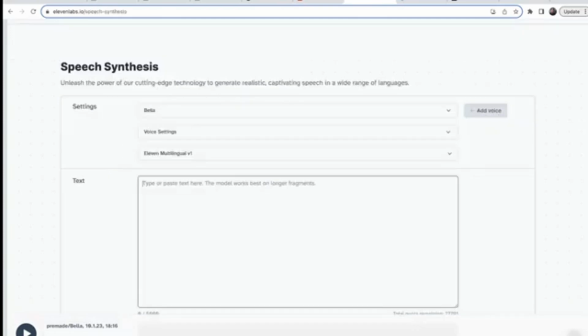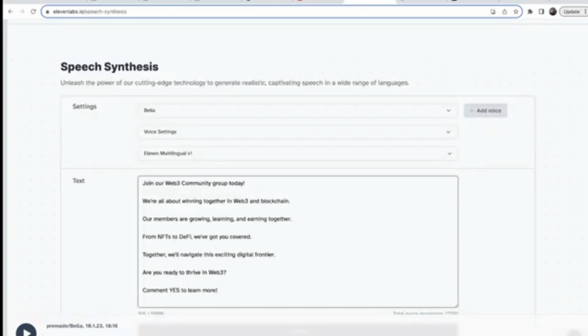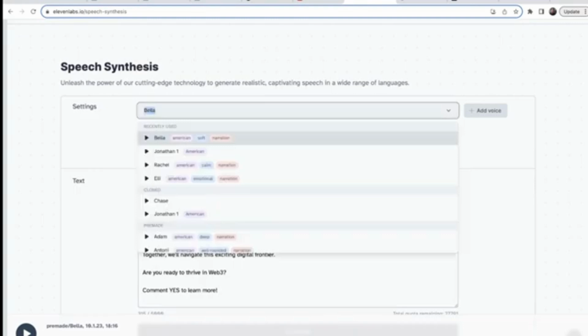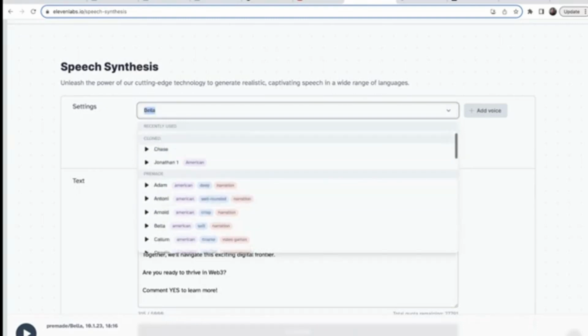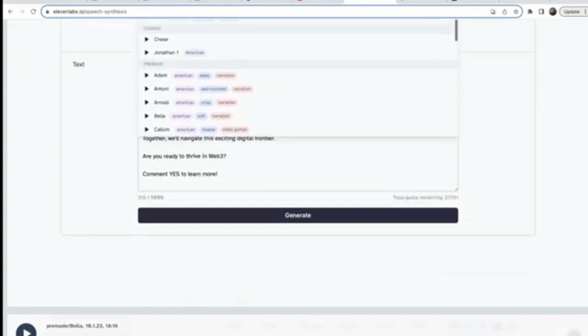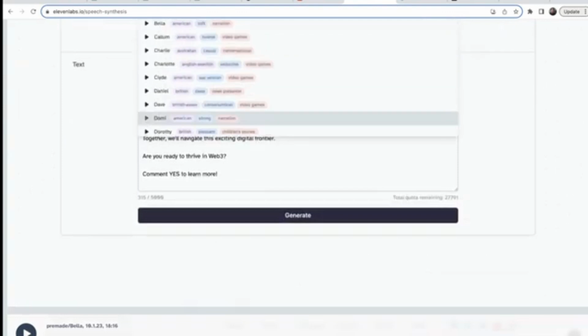So now I can just paste in my script, pick my voice, either any of the clone voices or any of the included pre-made voices that come with 11 Labs, and click this little play if you would like to sample it.